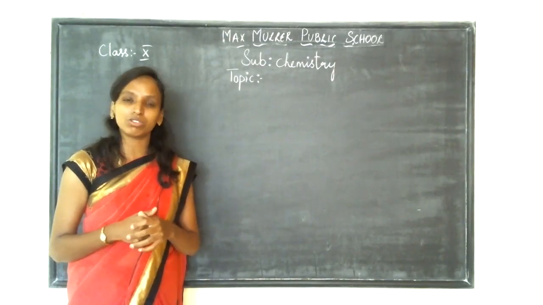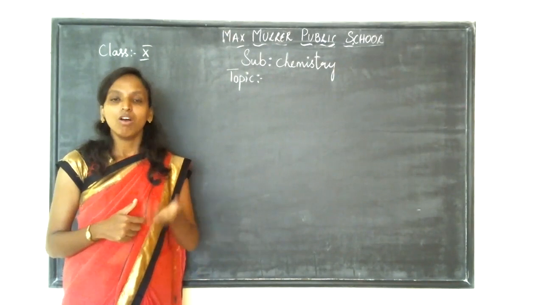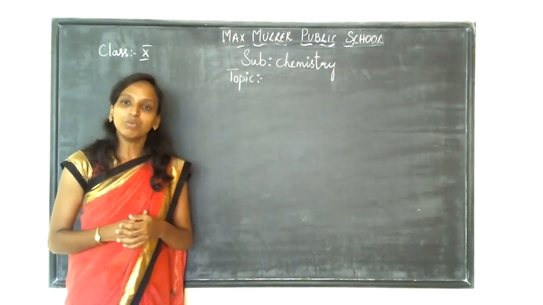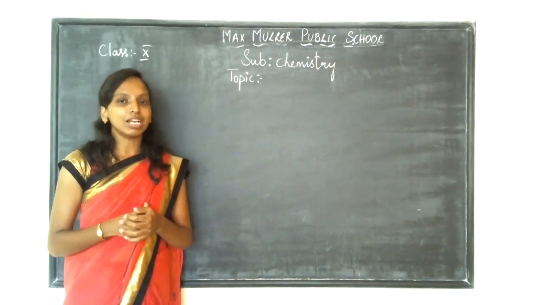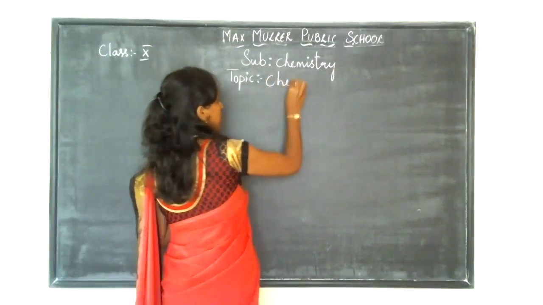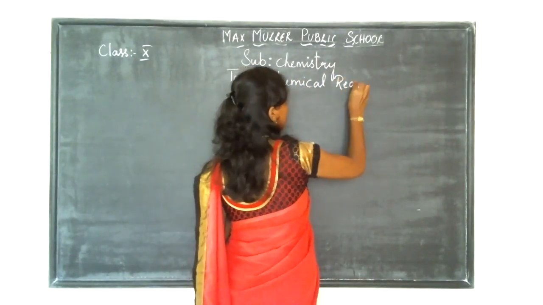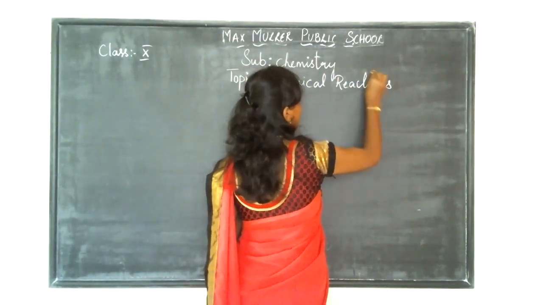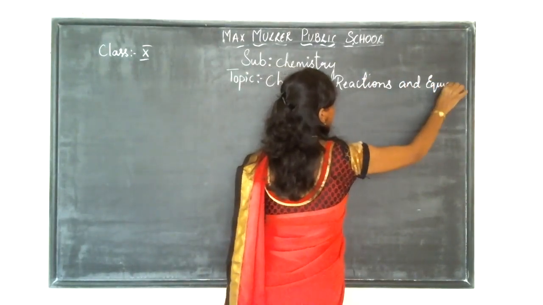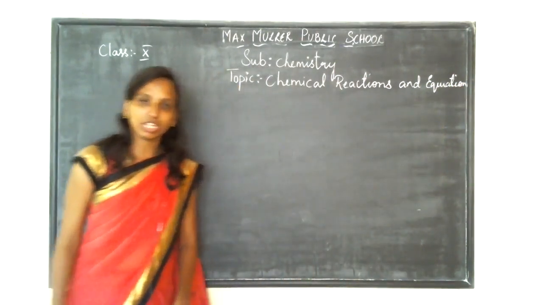Basically in chemistry we are going to discuss some chemical reactions and equations, whether a reaction has taken place physically or chemically, all the things which we have to study in chemistry. So right now we are going to discuss what a chemical reaction and equation is. The topic which we are going to discuss is chemical reactions and equations.